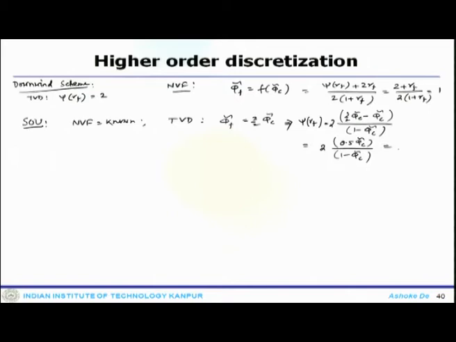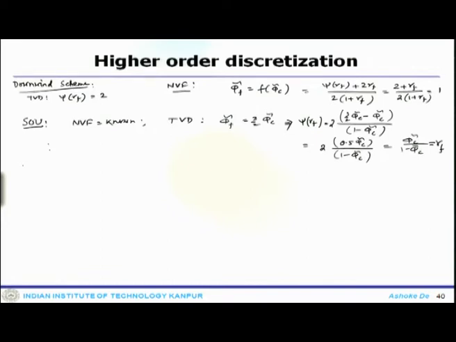It is nothing but phi c tilde by 1 minus phi c tilde, nothing but Rf. So, similarly one can find for other schemes.